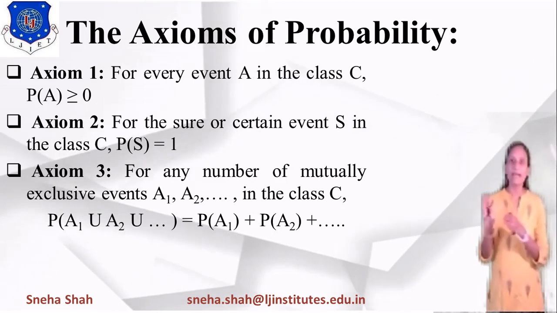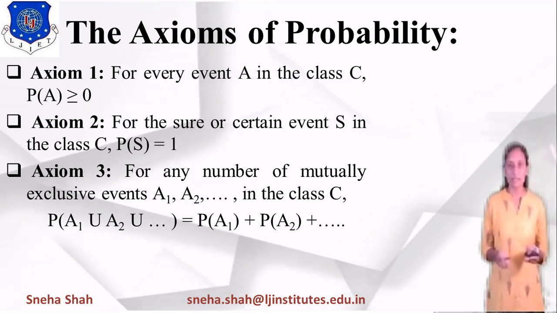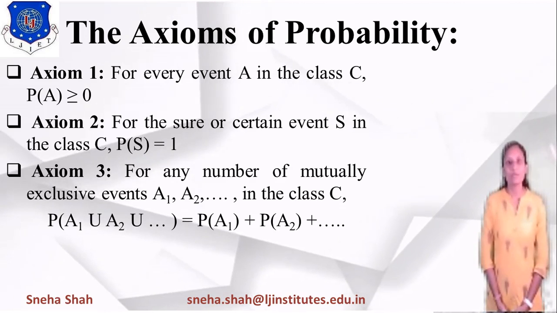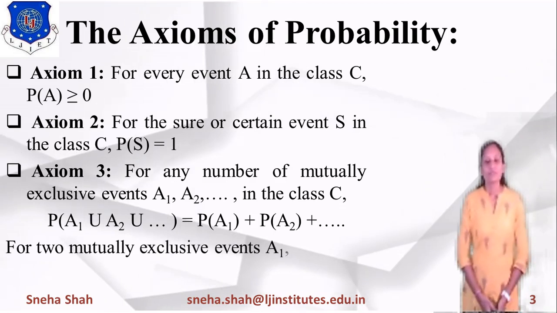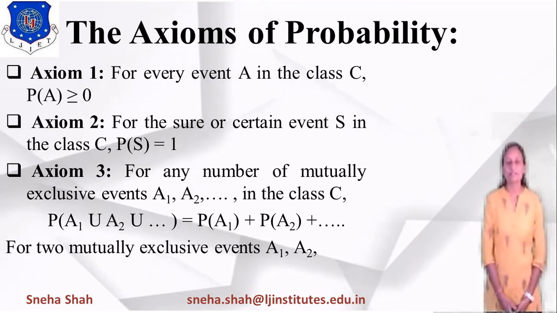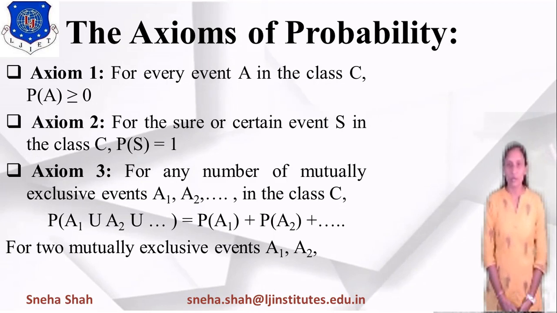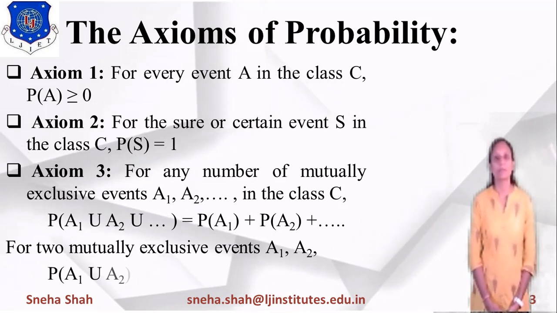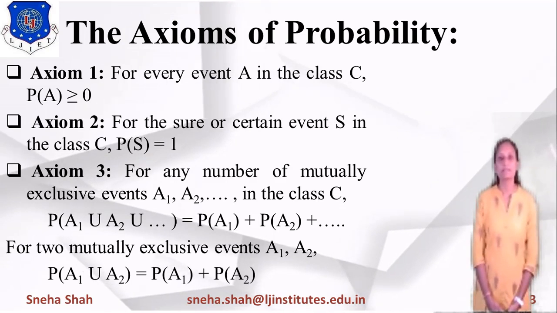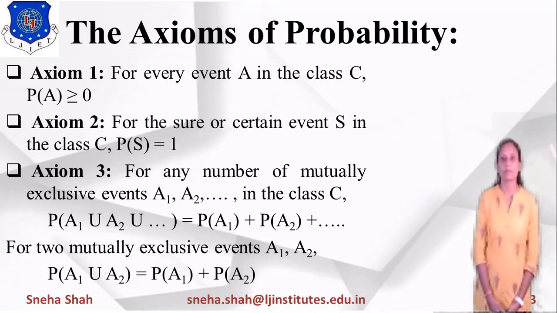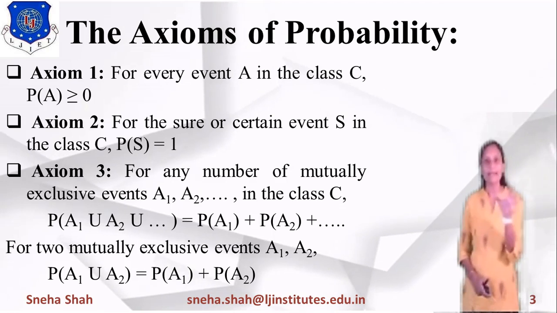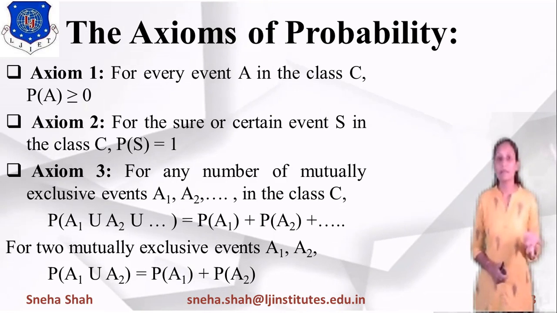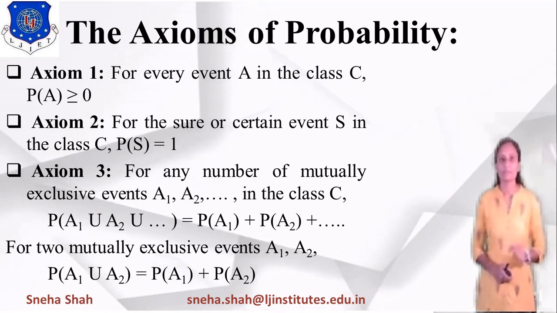So we can directly add all the probabilities to get the union of all the possible events. So for any two mutually exclusive events A1 and A2, we can also write: probability of A1 union A2 equals probability of A1 plus probability of A2. It means we can directly add the probabilities of these two events to get the probability of A1 union A2.